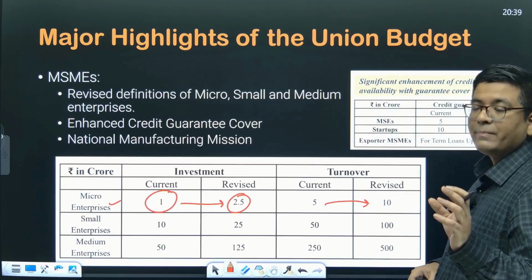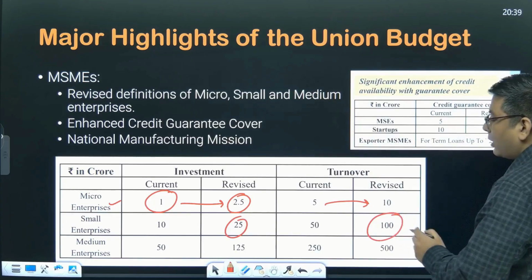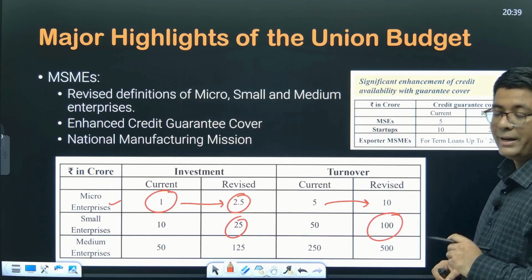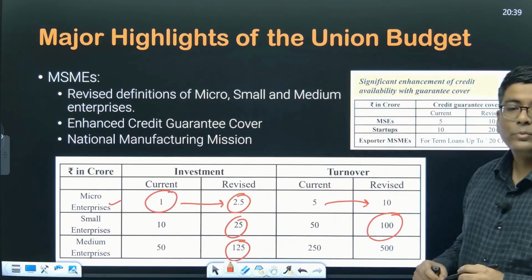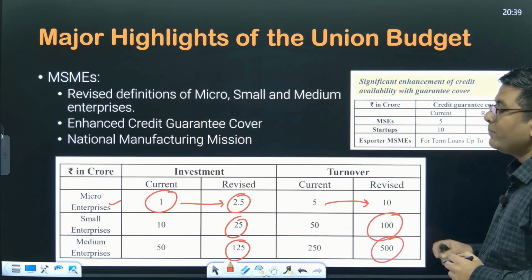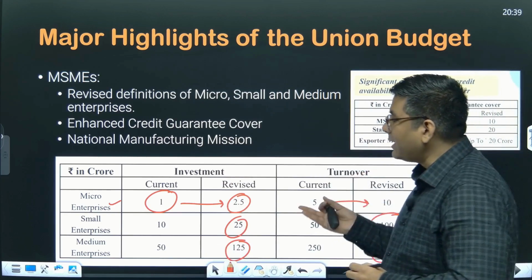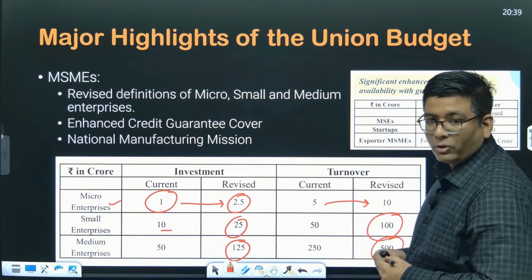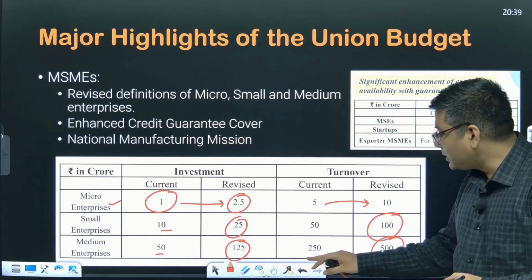Now any industry which has an investment of 25 crores and which has a turnover of about 100 crores throughout the year, it will be categorized as a small enterprise. And any enterprise which has currently the investment up to 125 crores and a turnover of about 500 crores, it will be categorized as a medium enterprise. Okay, so these are the new limits. Now earlier limits were for small enterprises, the investment limit was 10 crore rupees and the turnover was 50 crores. Okay, for medium enterprises the investment was 50 crores and the turnover was limited to 250 crores.